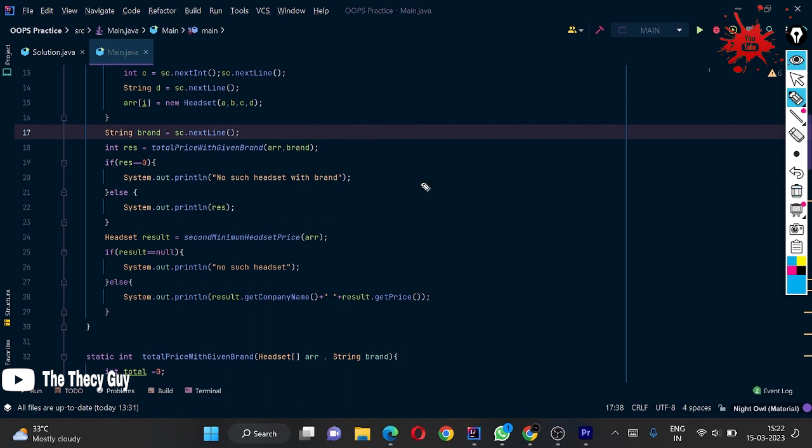Okay, and right here we are checking if our price method is going to give us the price. If this price is zero, then we are going to print no headset present with the given brand. Okay, and else, in the second method we are checking our headset for minimum price, and if this is null, then we are going to print no such headset present, otherwise we are going to print company's name plus get price. Okay, so this is the thing we are going to print.